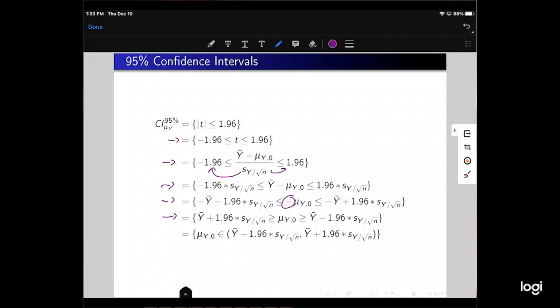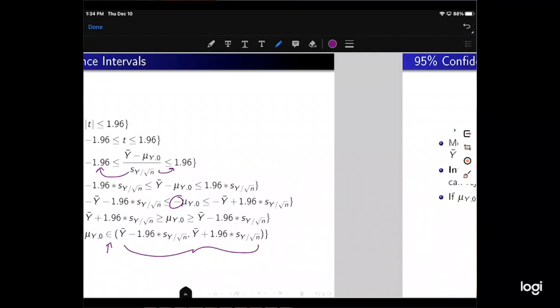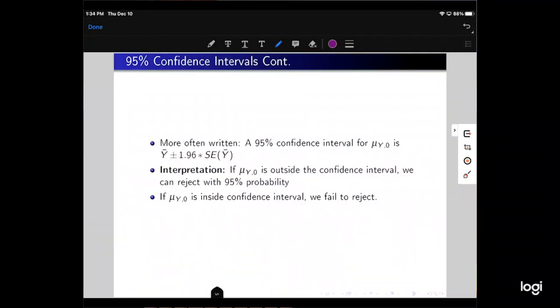And then we just have a range of values for mu y. So that's what line 6 is giving us. Actually, that's line 7, isn't it? So we're saying mu y naught, the null hypothesis, is contained within this interval: y bar minus 1.96 times the standard error, and y bar plus 1.96 times the standard error. It's more often written as y bar plus or minus 1.96 times the standard error of y bar.